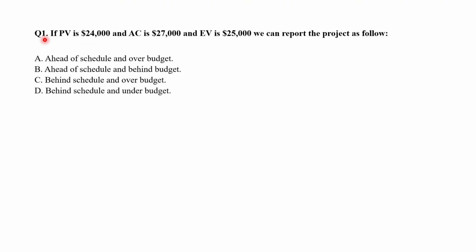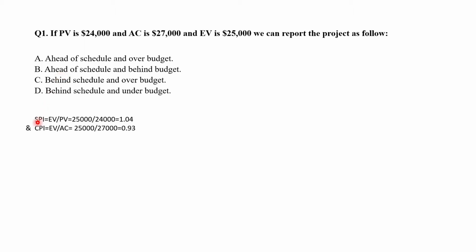Question number 1. If PV is $24,000 and AC is $27,000 and EV is $25,000, we can report the project as follows. A. Ahead of schedule and over budget. B. Ahead of schedule and behind budget. C. Behind schedule and over budget. D. Behind schedule and under budget.